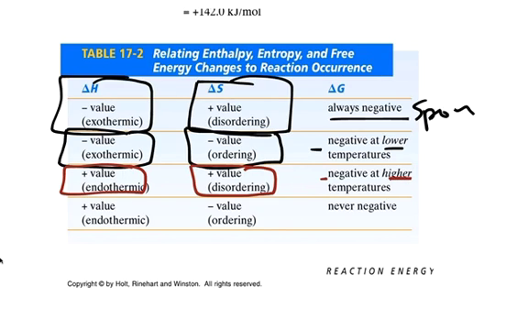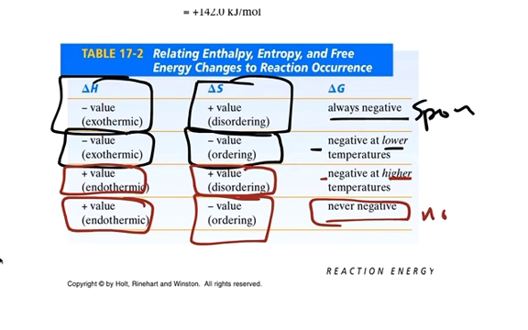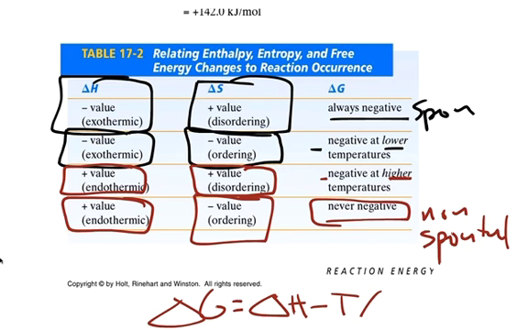So we need really high temperatures to get that S term to be bigger. And finally, endothermic reactions that cause ordering as well are never negative, or non-spontaneous. This takes a while to figure out, but I would highly recommend that you take a look and plug values into this so it makes sense. But we can look at a couple examples.